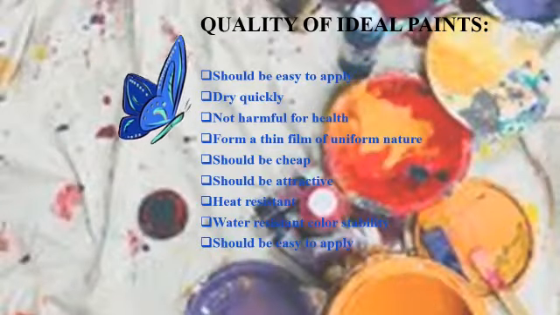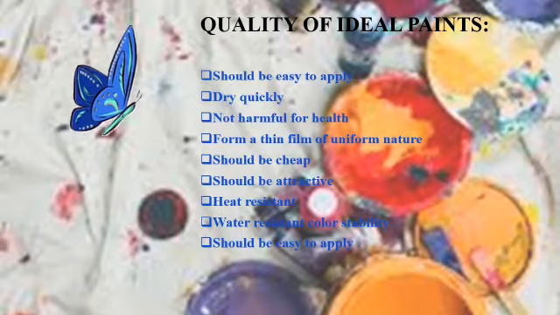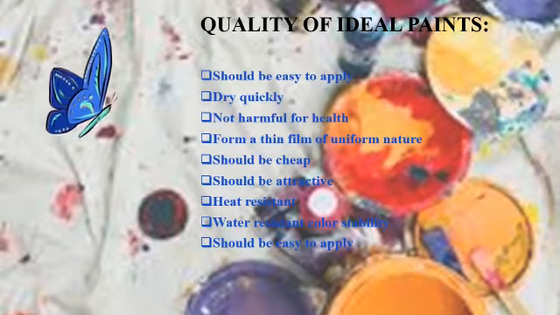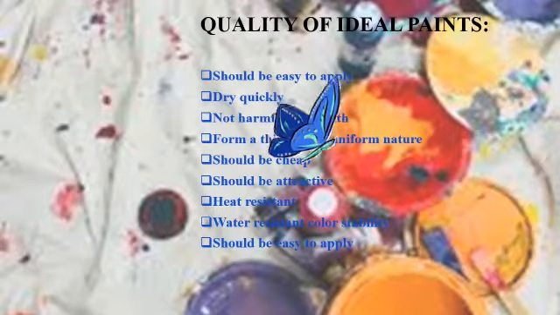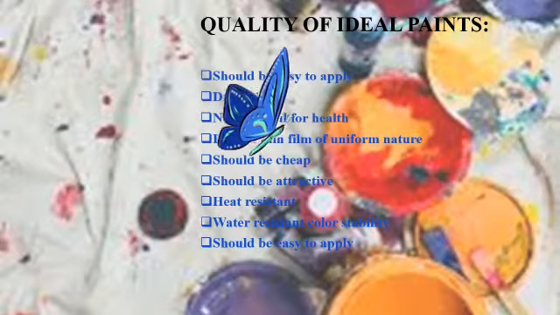Qualities of an ideal paint: it should be easy to apply, dry quickly, not be harmful for health, form a thin film of uniform nature, be cheap, be attractive, heat resistant, water resistant, and have color stability.